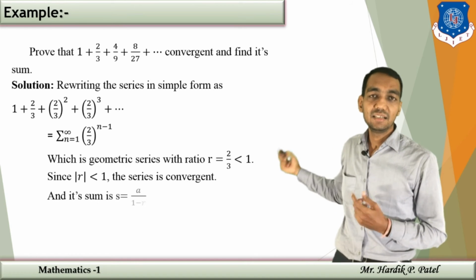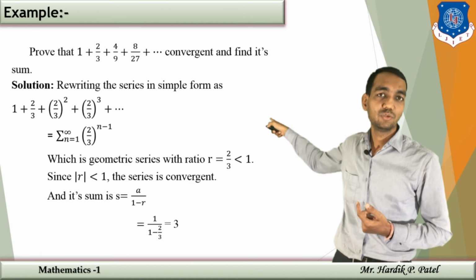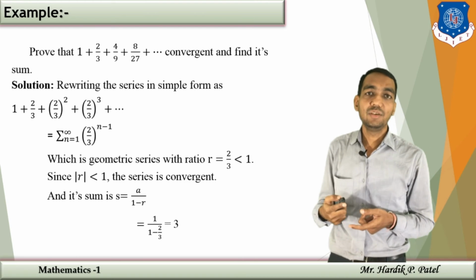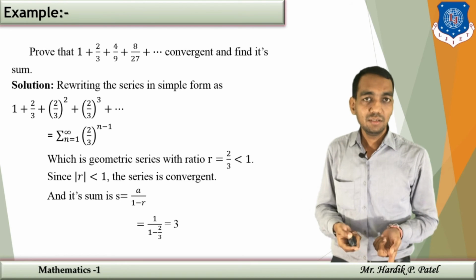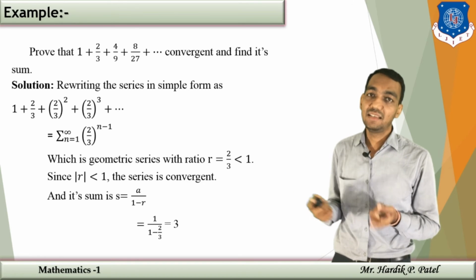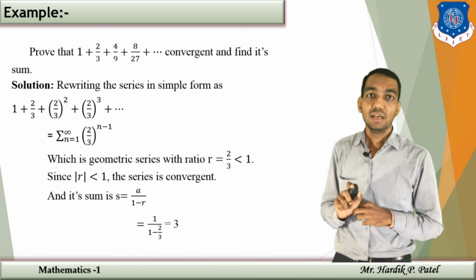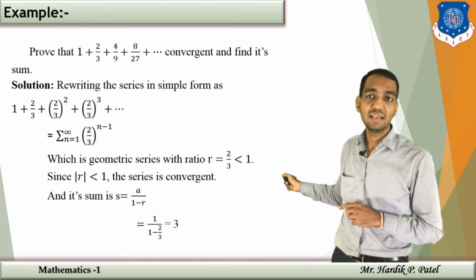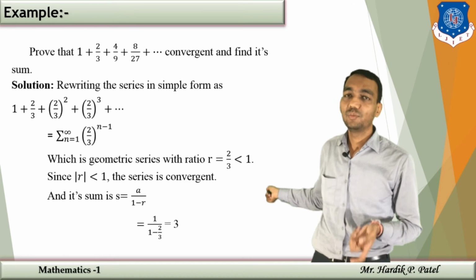Here, if we are writing it in a simple form, that will be 1 plus 2 by 3 plus 2 by 3 square plus 2 by 3 cube and so on. So if you compare it with the standard form, then a is 1 and r is 2 by 3. So again r is 2 by 3, so mod r is less than 1, that's why this series is convergent. And since it is convergent, its sum is a upon 1 minus r. So a is 1 and r is 2 by 3, so the final answer will be 3.